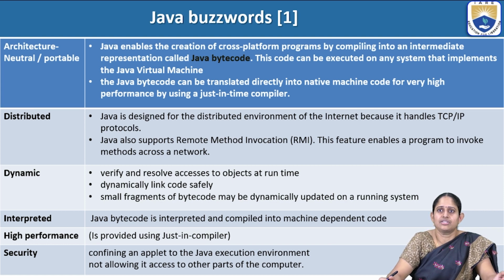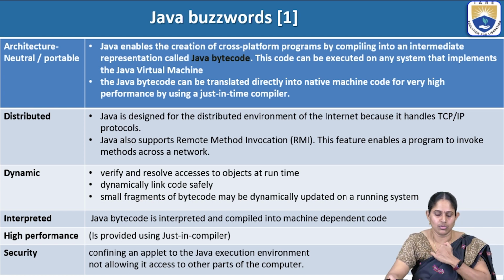Next feature is that it is distributed, because it handles many internet operations with the help of TCP/IP protocols, and it also allows remote method invocation, which enables the program to invoke methods across a network. Next, it is dynamic, which verifies and resolves access to objects at runtime, and it also dynamically links the code.